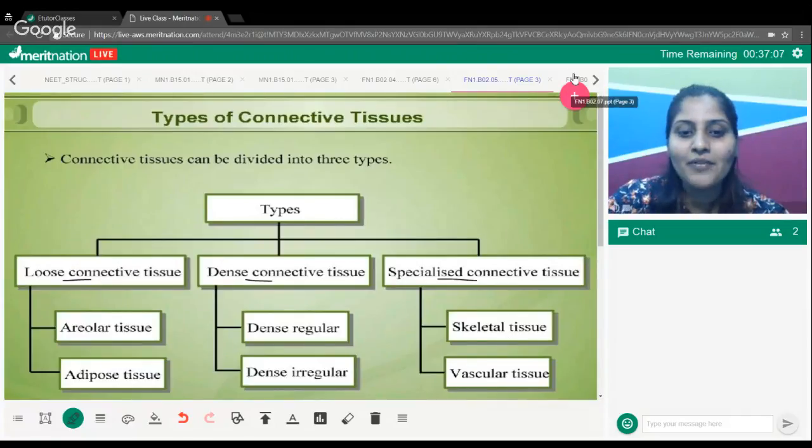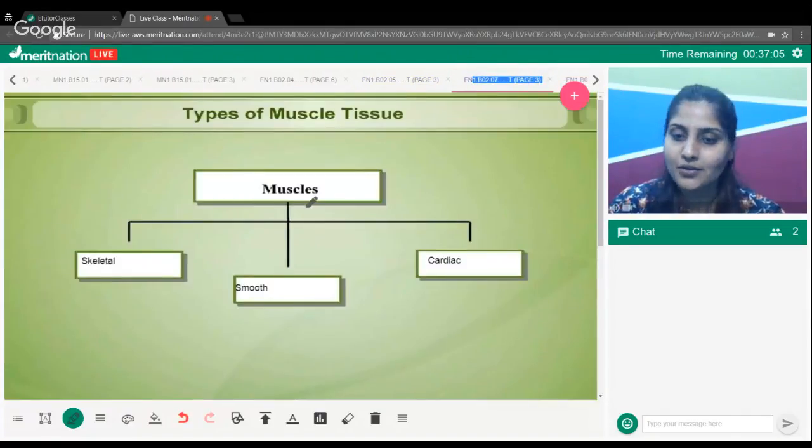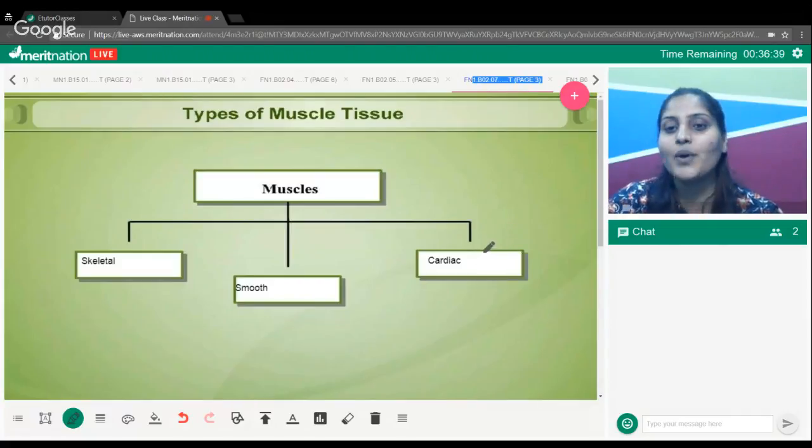Now, moving on to the third type of tissue, which is muscular. In there you will have to study about skeletal muscles, those muscles which are kind of your servants. They follow whatever you want them to do, so those are voluntary actions. Then smooth muscles, which don't listen to your will. They are guided by the involuntary part, right? And then cardiac muscles, which keep your heart going. The most hard working are the cardiac muscles. So that is how you will be dividing your studies about them. Exactly, these are also involuntary.